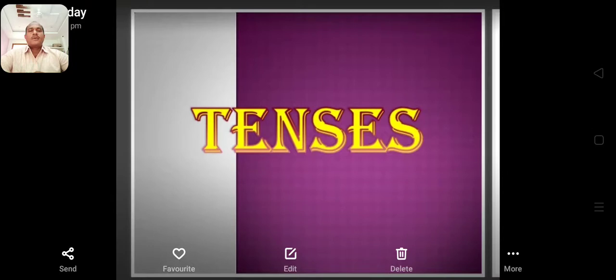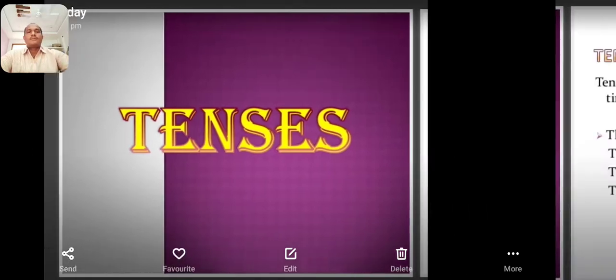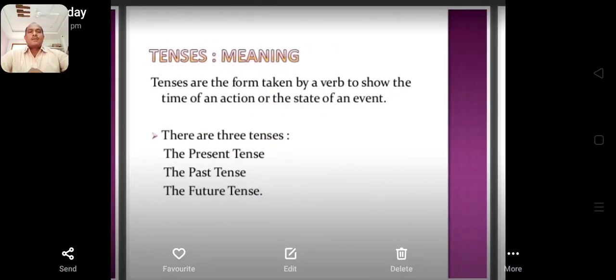Already we had discussed the introduction of tenses in the previous lecture. Now, to continue the previous lecture, we will discuss today about present tense. Already we have discussed